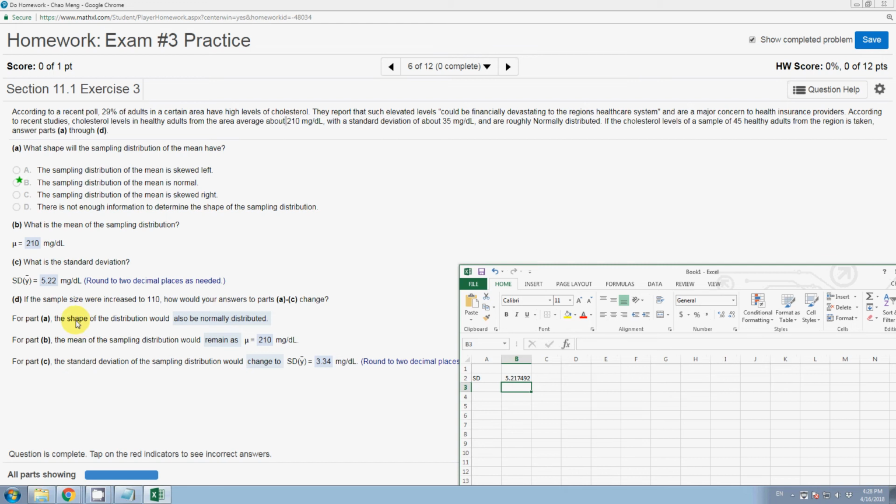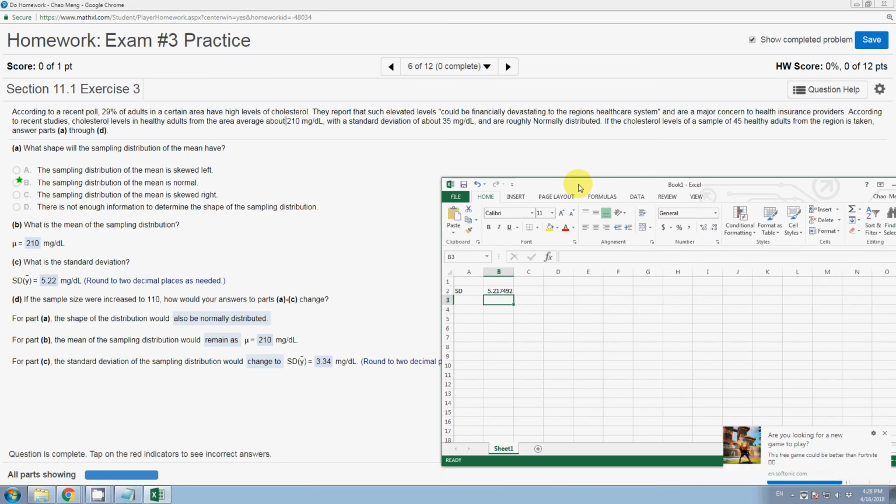What if we change the sample size to 110? The shape of the distribution is not changing, it is still a normal distribution. And in part B, the mean of the sampling distribution is still the population mean, which is 210. It's not going to change because it does not depend on the sample size. But something does depend on the sample size, and that is the standard deviation. This is the formula of the standard deviation, and it has a sample size there. So let's change the sample size from 45 to 110, and we get the new standard deviation.